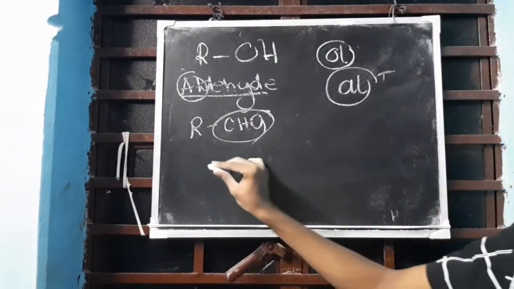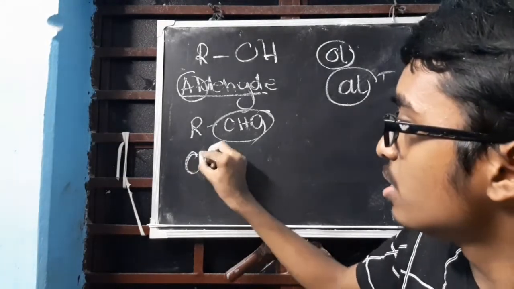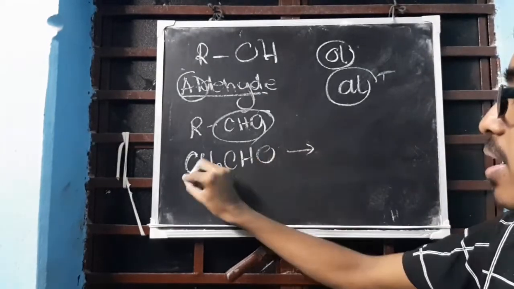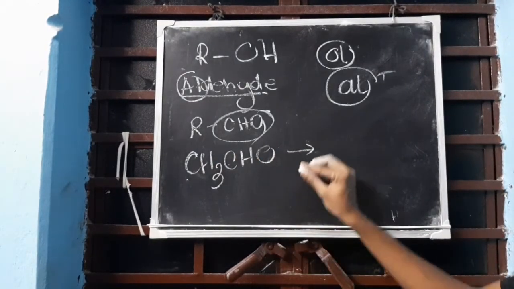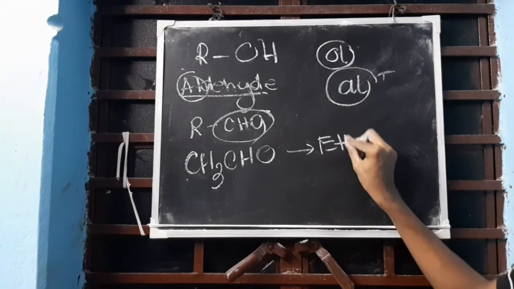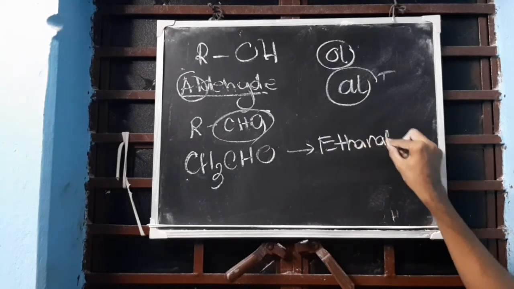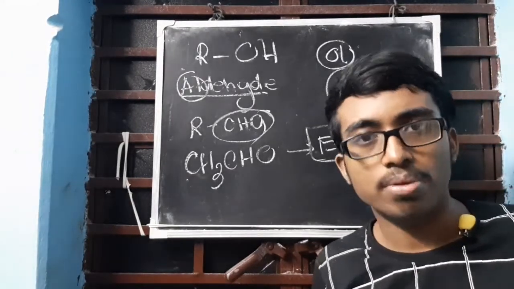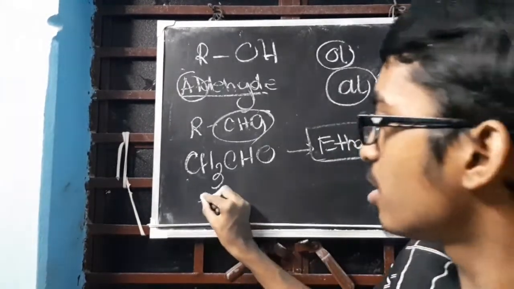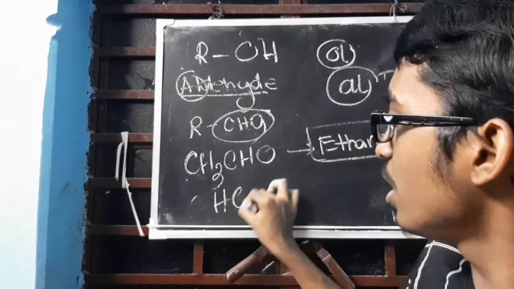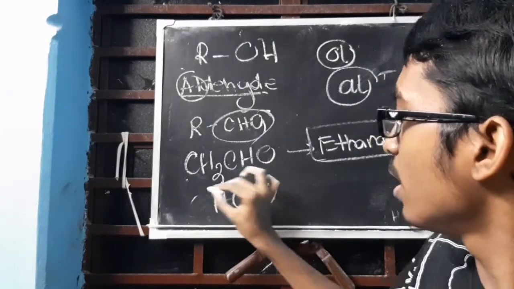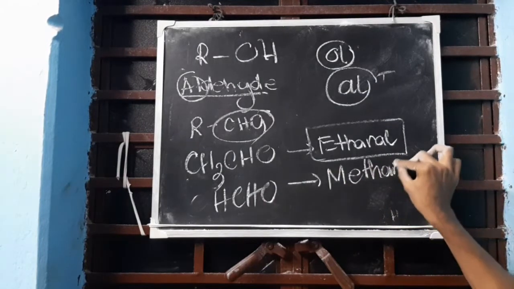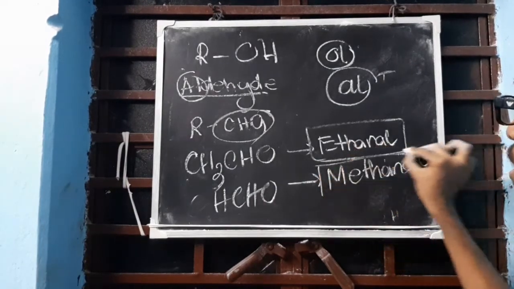Clear? Now suppose instead of R I write CH3CHO. What will be the name then? Count the carbon. How many? Eth, then ethanal. Clear? It's ethanal. Next, if I write HCHO, it's methanal. Clear? Methanal.